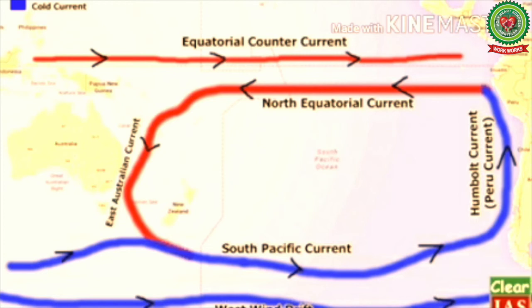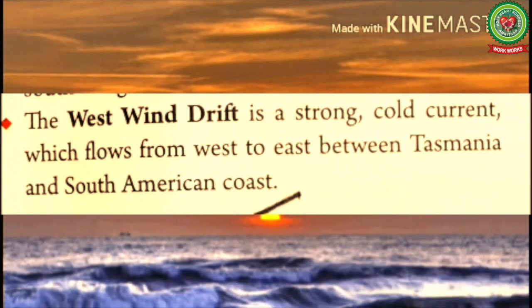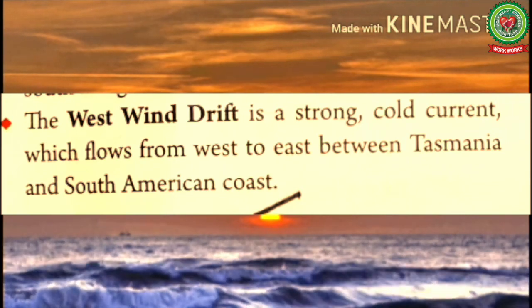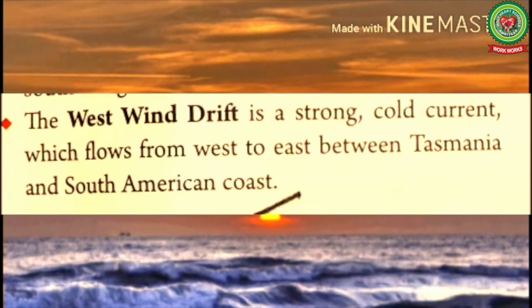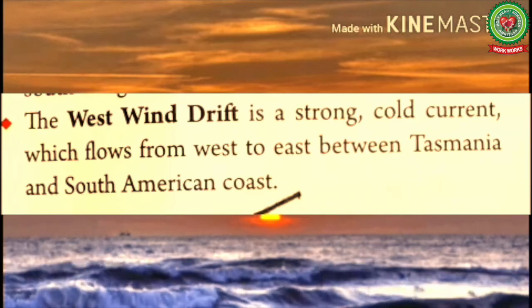Now next we have West Wind Drift. It is a strong cold water current driven by westerlies between 40° south latitude and 50° south latitude. It flows from west to east between Tasmania and South American coast. So now let's read. The West Wind Drift is a strong cold current which flows from west to east between Tasmania and the South American coast.